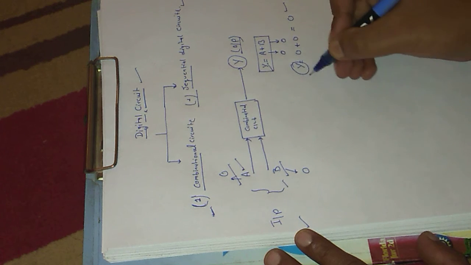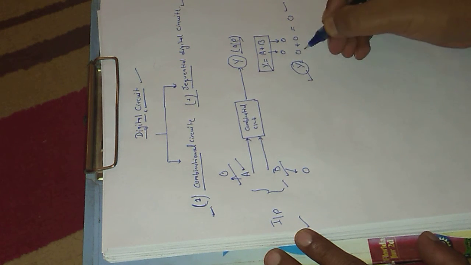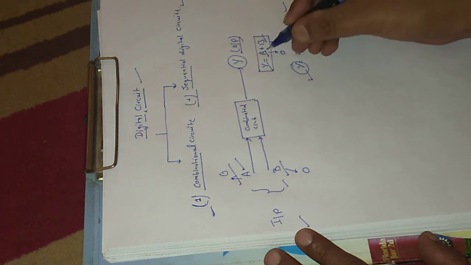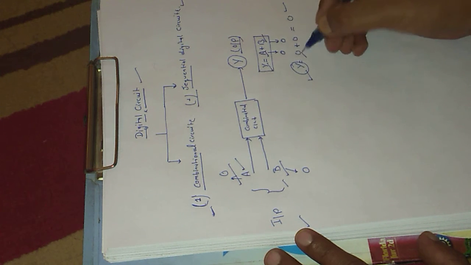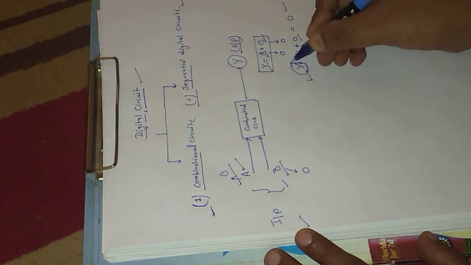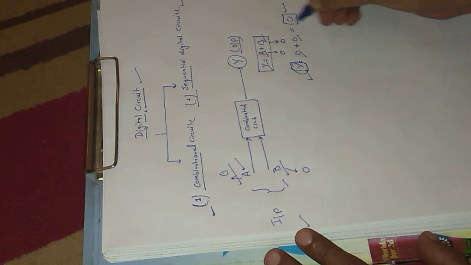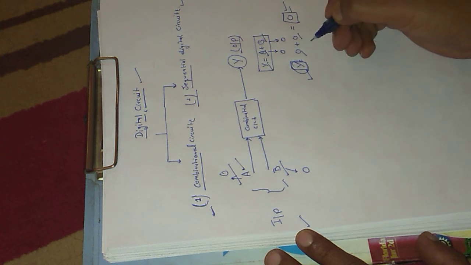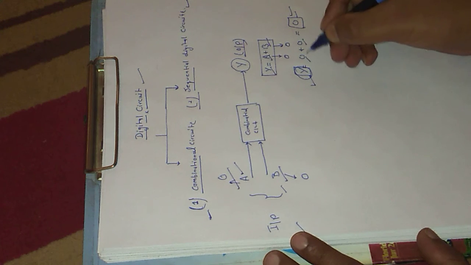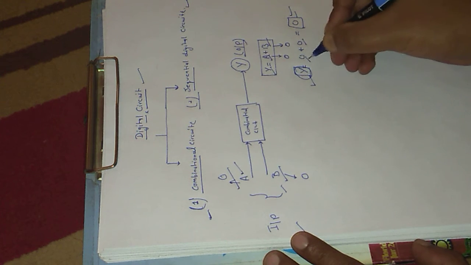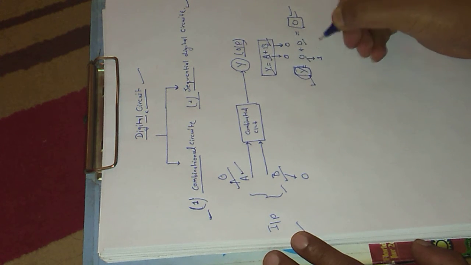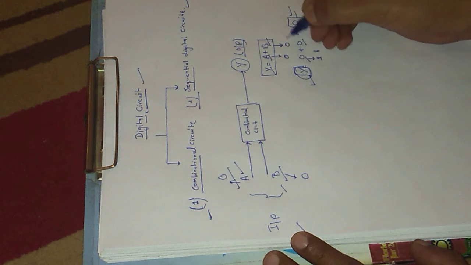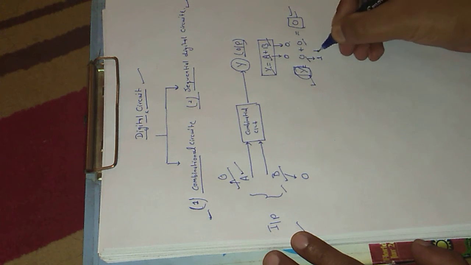It means the value of output Y depends on the current input variables A and B, and the current values of A and B are 0 and 0. So the output value of Y will always be 0. Now suppose the value of A changes from 0 to 1 and B remains the same, 0.